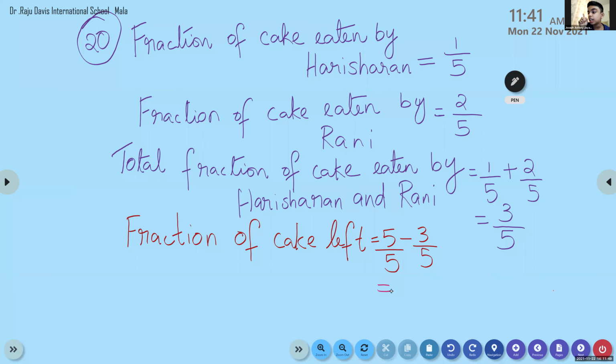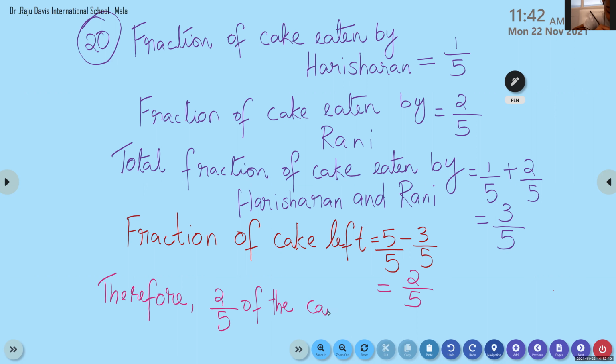Yes, Joseph, tell me the answer. 5/5 minus 3/5. What's the answer? 2/5. Very good. So, children, we had to write, therefore, 2/5 of the cake is left.